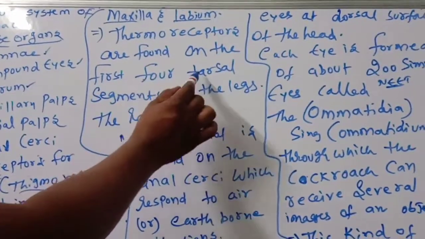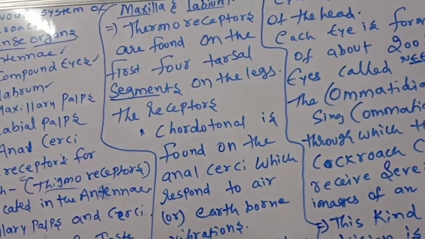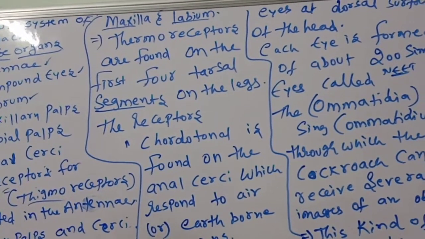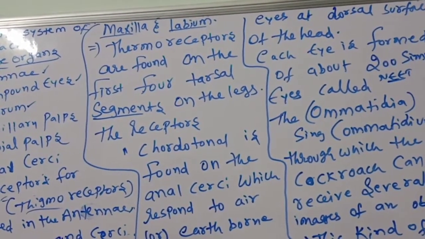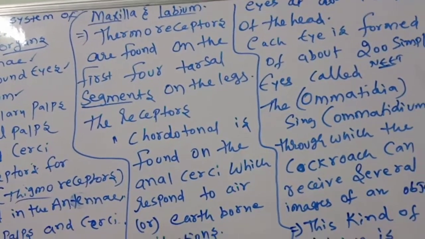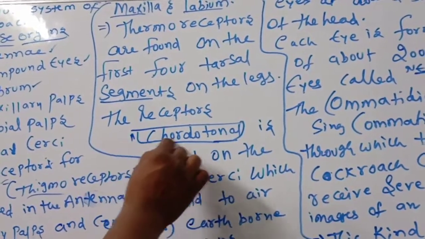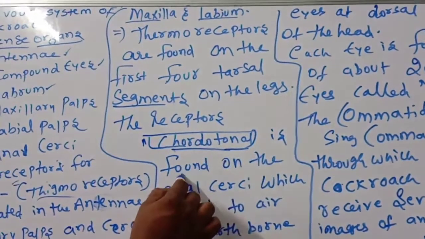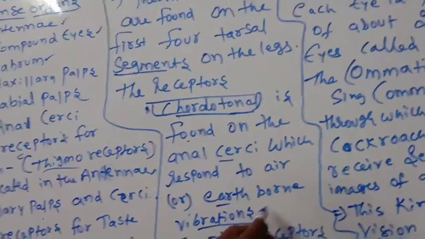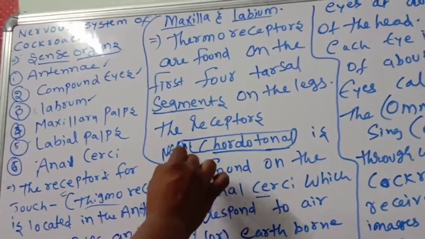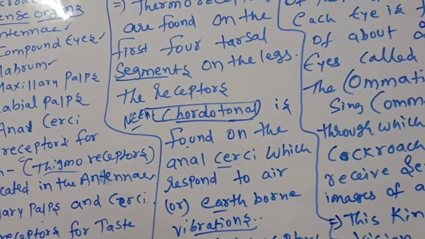Thermoreceptors are found on the first 4 tarsal segments. You know tarsal? Tarsal, metatarsal, segments like that are there on the legs. The temperature-finding receptors are in the tarsal segments of the legs. Next, chordotonal. This is a neat bit, right? Chordotonal is found on the anal cerci, which respond to air and earthborne vibrations.